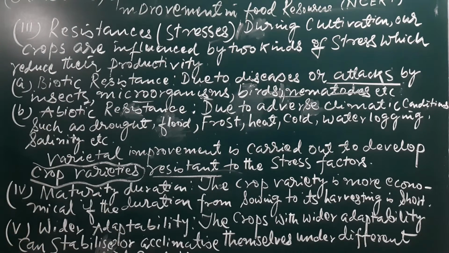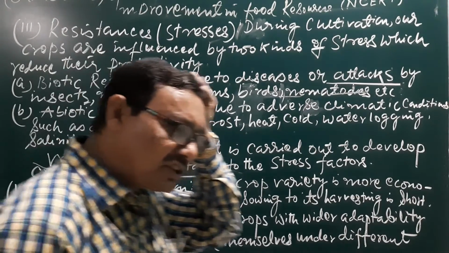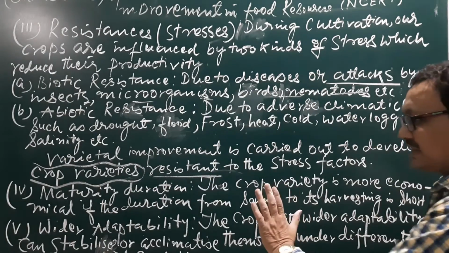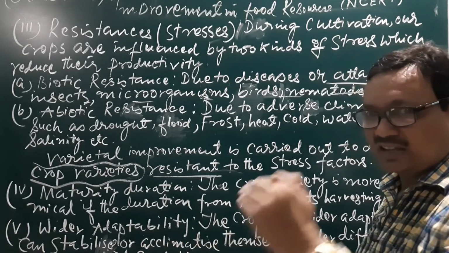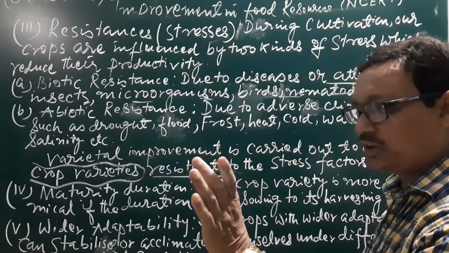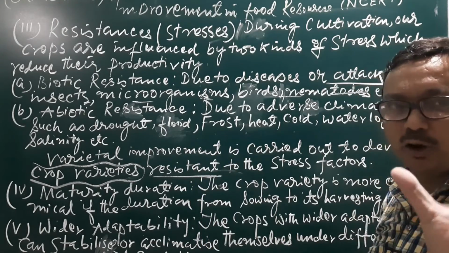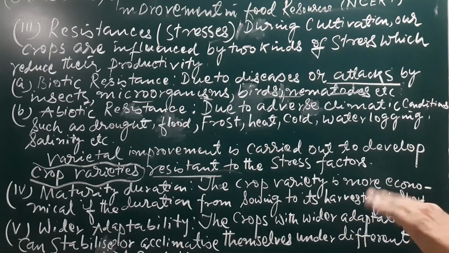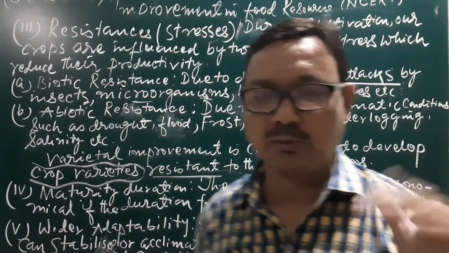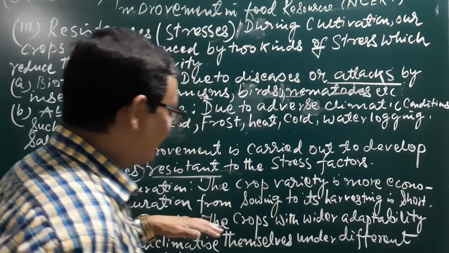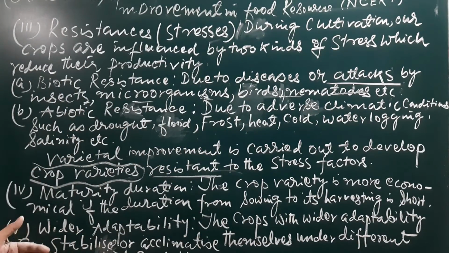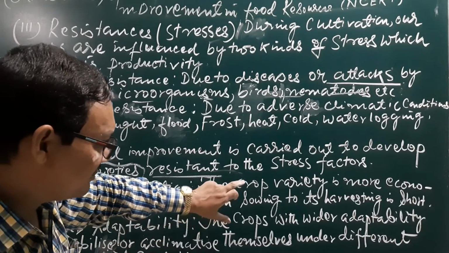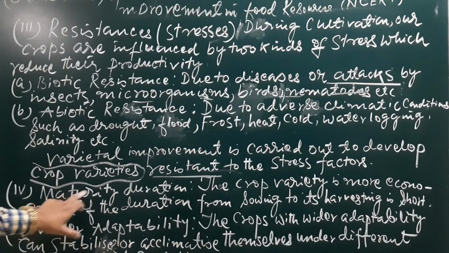The harvesting is dependent upon the maturity. If we have sown the seed and the maturity comes as early as possible, the duration of that crop will be shorter, and that will save the time and the resources of the farmers and the laborers, and that is why this maturity duration is economically beneficial.